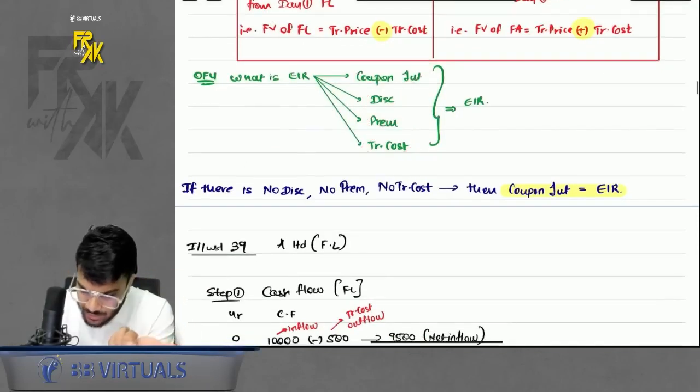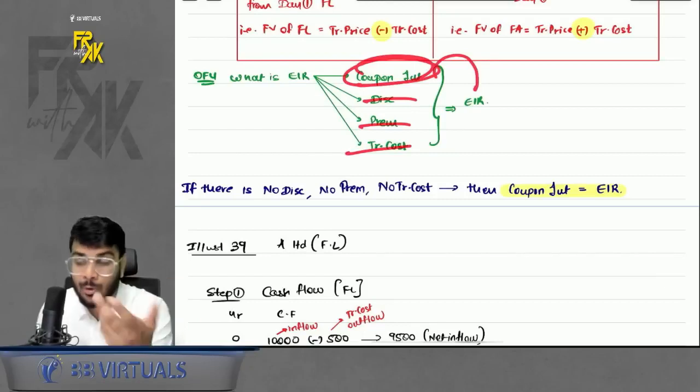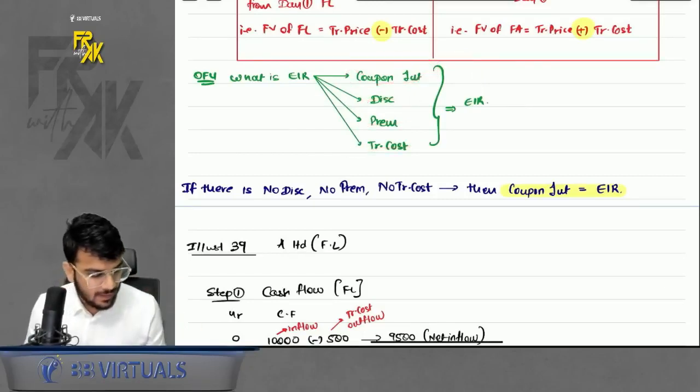Acha. What if in the question there is no discount, no premium, no transaction cost? So in that case, if these 3 are not there, then can I say your coupon and EIR are going to be the same? This is only valid from conceptual point of view. Is this clear to everyone?